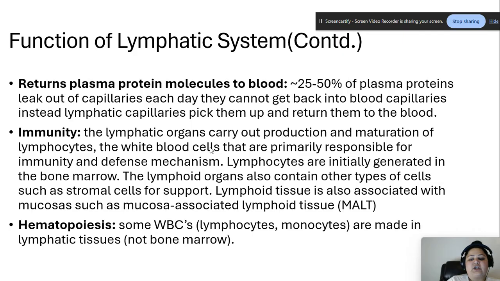The lymphatic organs carry out production and maturation of lymphocytes, the WBCs that are primarily responsible for immunity and defense mechanism. This is exactly why it's a part of the immune system. Lymphocytes are initially generated in the bone marrow, and this is exactly why bone marrow is a primary organ. The lymphoid organs also contain other types of cells, such as stromal cells for support. Lymphoid tissue is also associated with mucosas. Hematopoiesis: some WBCs, lymphocytes and monocytes, are made in lymphatic tissue, not bone marrow. So lymphatic tissue is where WBCs are actually created.